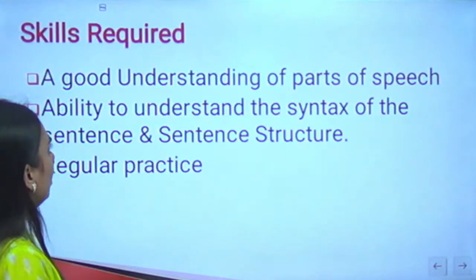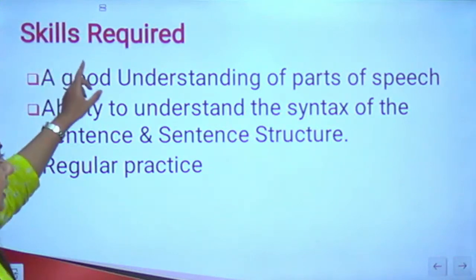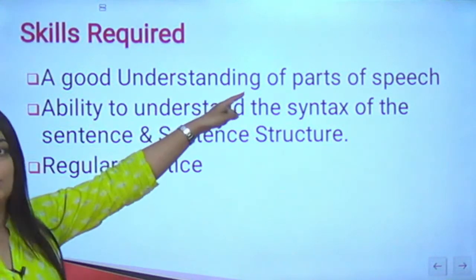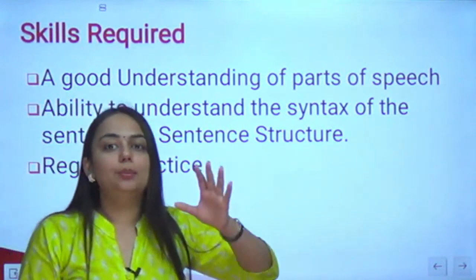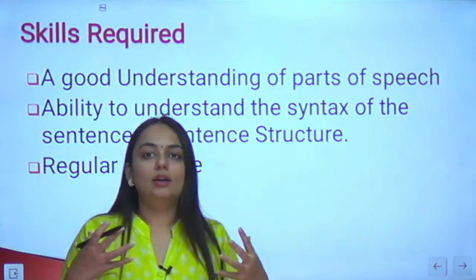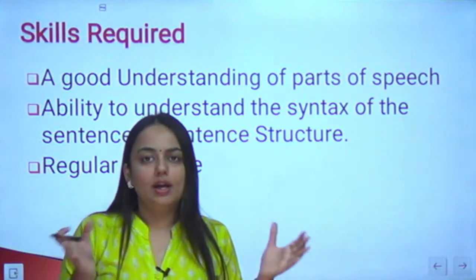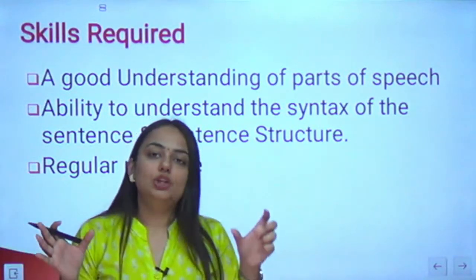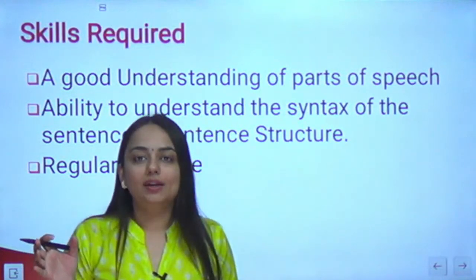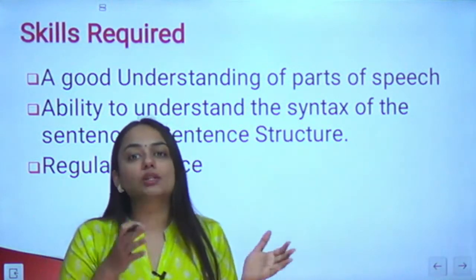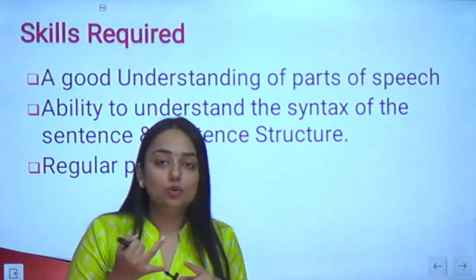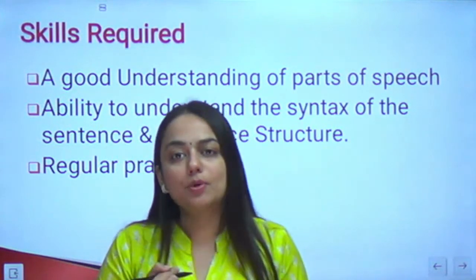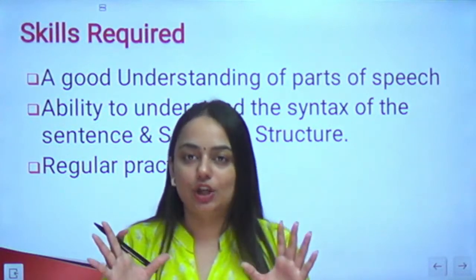Okay, moving on with the skills that are required for this area. One is a good understanding of the parts of speech. So there are 8 parts of speech. Anything that I utter from my mouth is speech, right? And I will be using those words in the proper order so that it makes some sense. Each and every word has a role to play. Those roles are known as parts of speech. The noun, pronoun, adjectives, adverbs, verbs, preposition, conjunction and interjection.